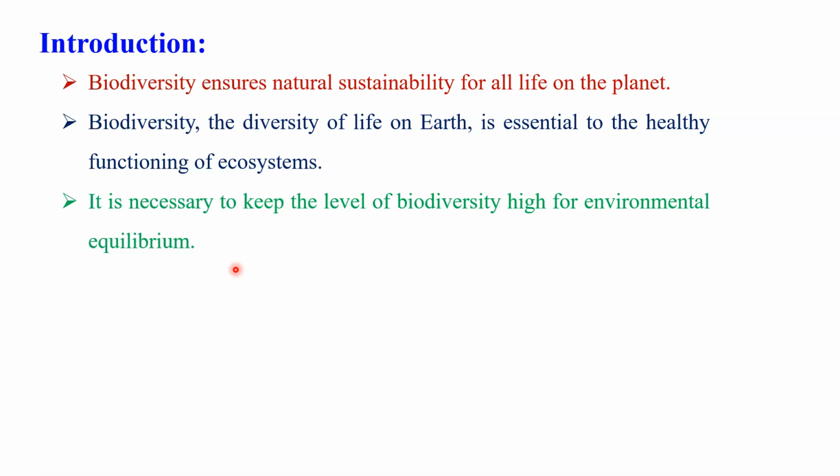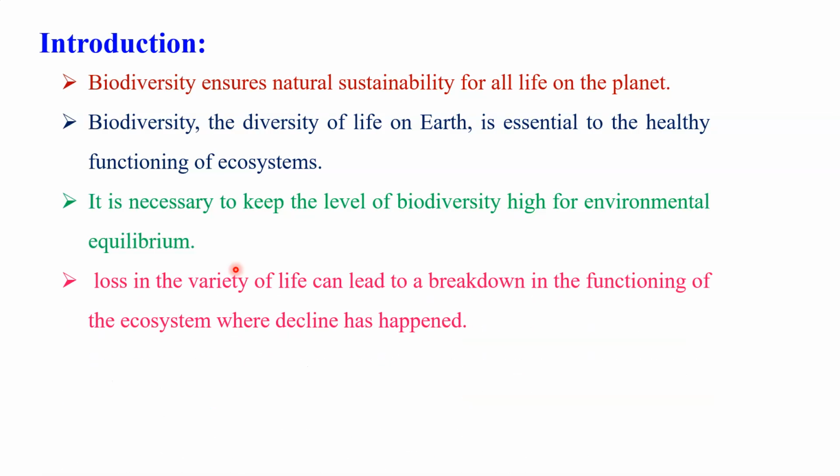But unfortunately, in the last few decades, it is observed that there is a continuous great loss in biodiversity at the international level. The loss in the variety of life can lead to a breakdown in the functioning of the ecosystem where decline has happened. It means what? You know the hotspots we already discussed in the previous lecture.